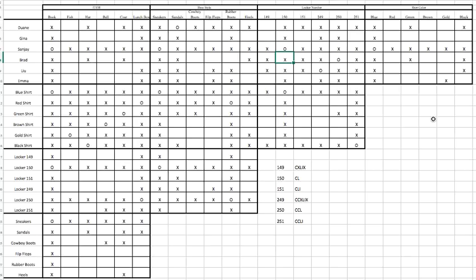And what I can do here now is, now I know 250 is the Brad. And over here, I know 250 is the lunchbox. So then Brad has to be the lunchbox, which I have here anyway. And what else do I know about Brad? I know that the lunchbox has a red shirt, so Brad has a red shirt, so I'm going to put that here.